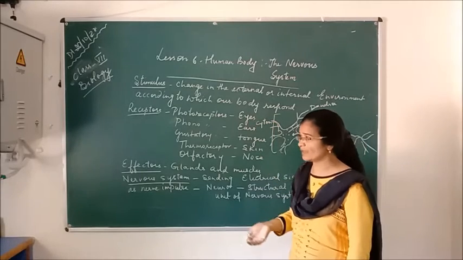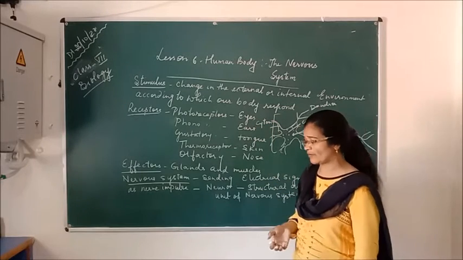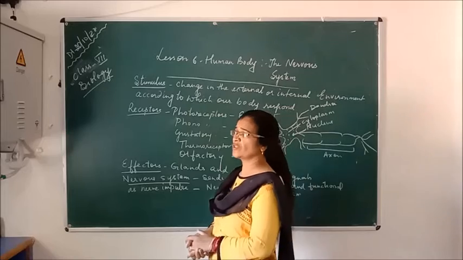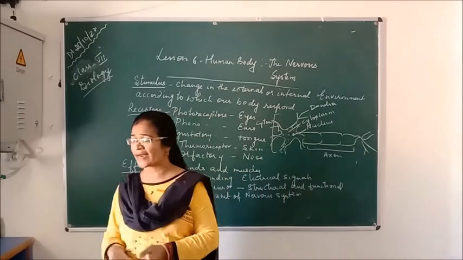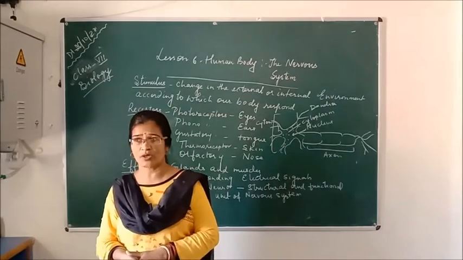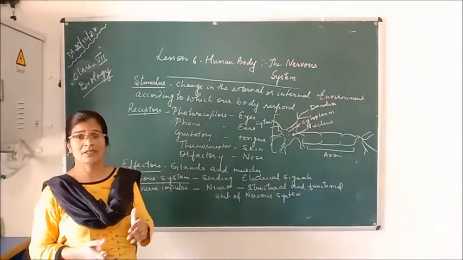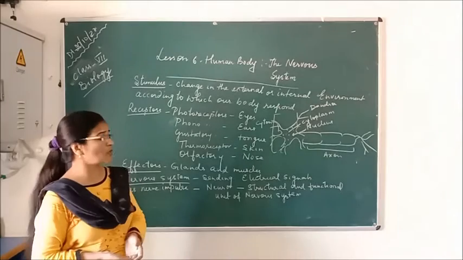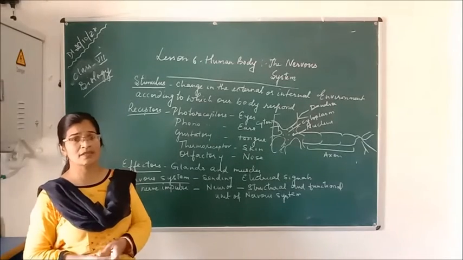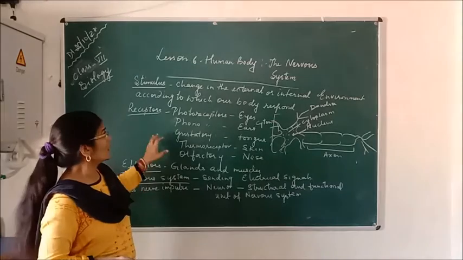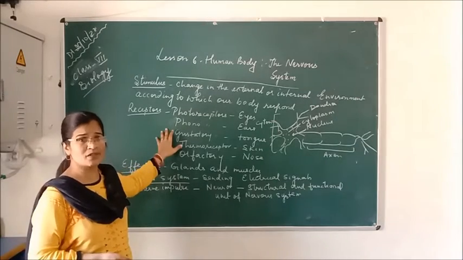There are several changes in the environment, and because of these changes our body responds. That is called the stimulus, and the response or the reaction which takes place according to the stimulus is called the response.